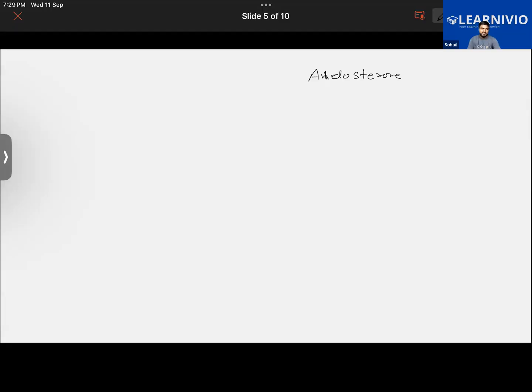Okay, now aldosterone, which organ is responsible for producing this? Is it the pancreas or some other organ? Sir, it is the adrenal gland. It's also a hormone secreted by that gland. Actually, you're referring to the structure of the adrenal gland. It's the outer part of the adrenal gland, I think.